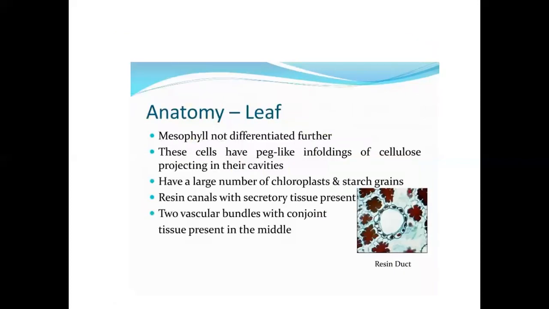Mesophyll is undifferentiated. These cells have peg-like infoldings of cellulose projecting into their cavities, and have a large number of chloroplasts and starch grains. Resin canals with secretory tissue are present. Two vascular bundles with conjunctive tissue are present in the middle.